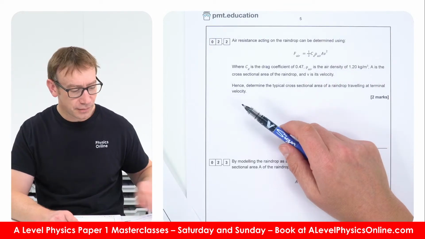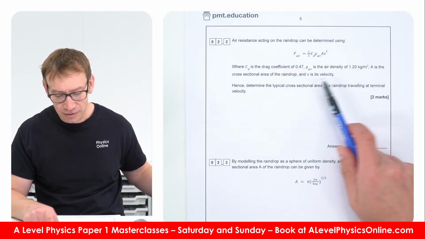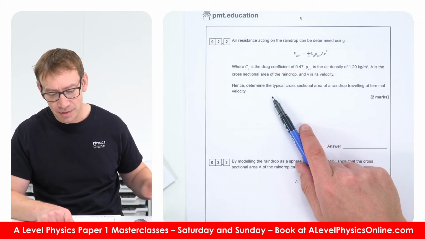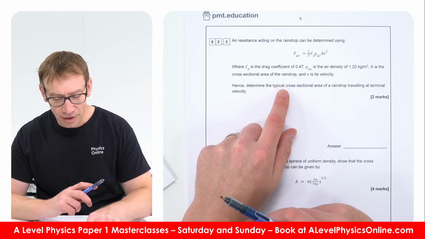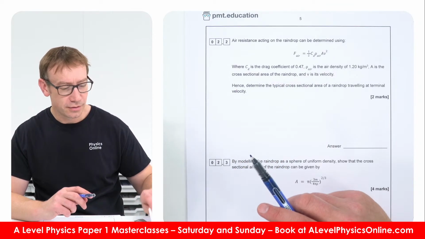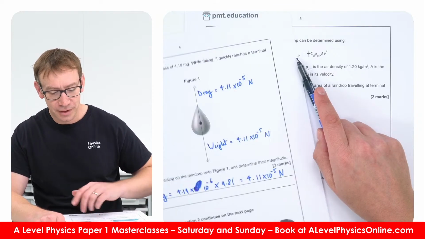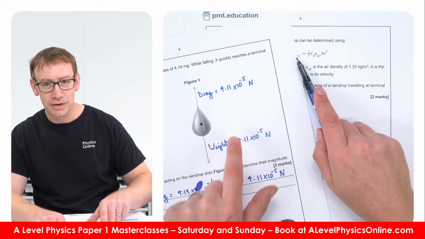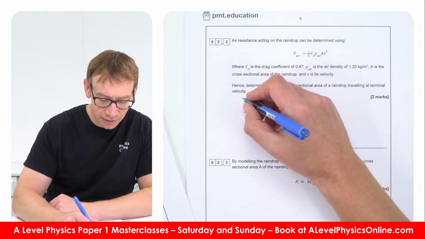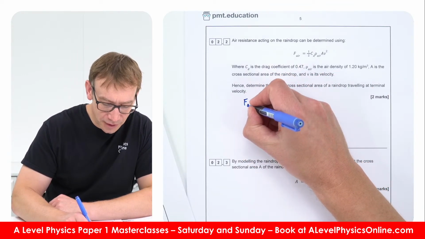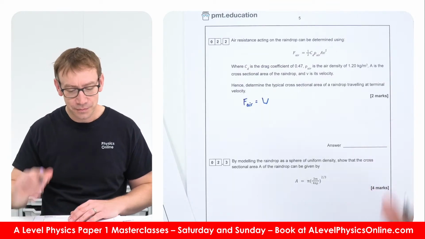Okay, so we've got all of this stuff here. A is the cross-sectional area of the raindrop, hence determine the typical cross-sectional area of a raindrop travelling at terminal velocity. So we know that the size of this drag force is what we worked out over here, which is equal to the weight. And so we can basically say that the force due to the air is equal to the weight force of that thing.